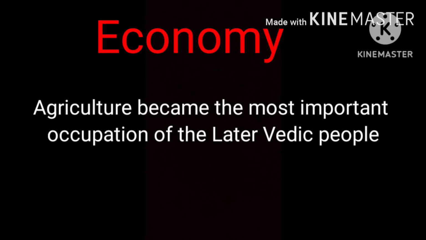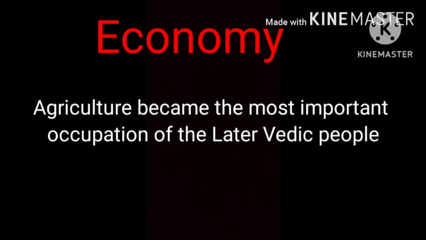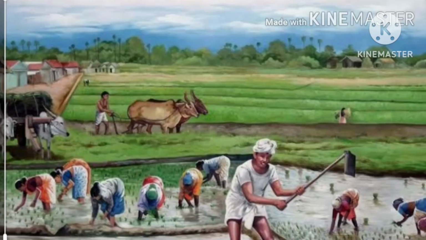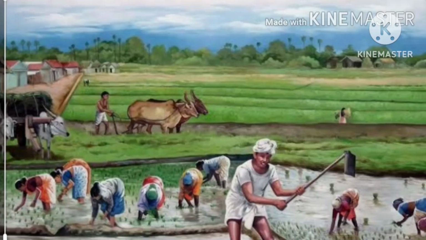Next, economic life. Agriculture became the most important occupation of the later Vedic people. This was because of the stronger and sharper tools that could now be produced with the help of iron.